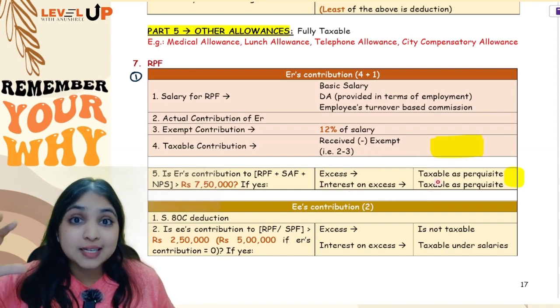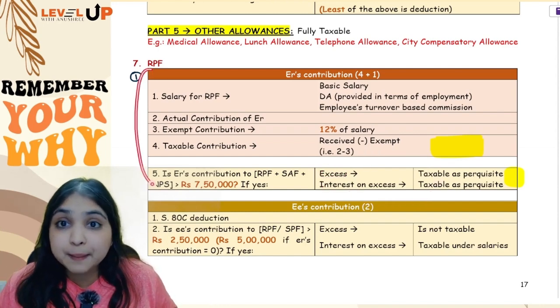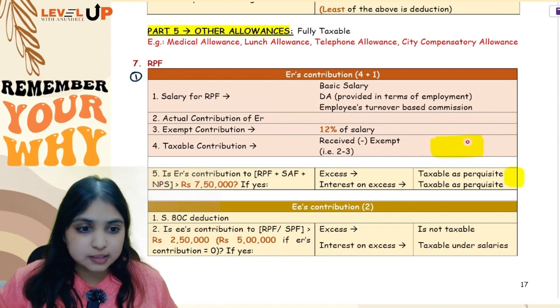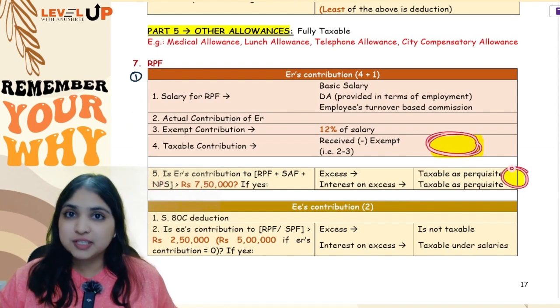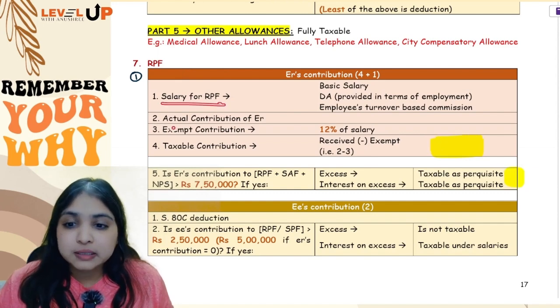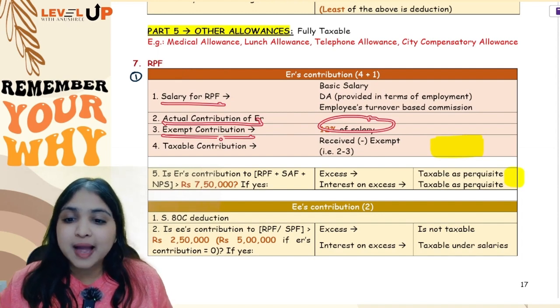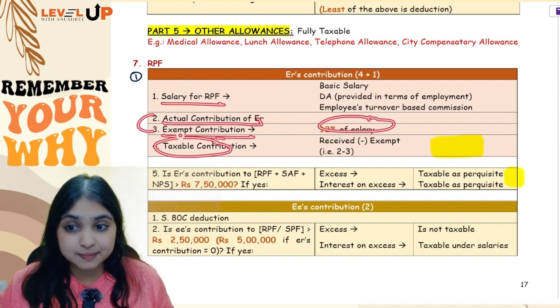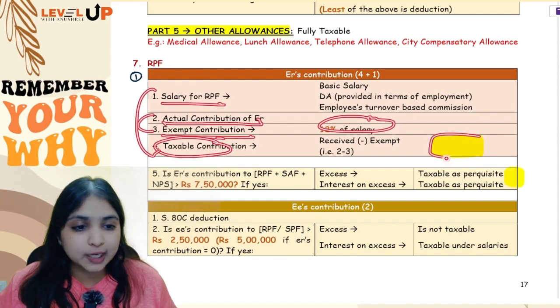So you will get a taxable number from how many places for employer's contribution? From two places, from your fourth step also, from your fifth step also. Okay. So what are your four steps? You will start with salary for RPF, then how much is the actual contribution, then exempt contribution which is 12% of salary, and received minus exempt, balance will be taxable. So out of these four steps you will get one taxable number.